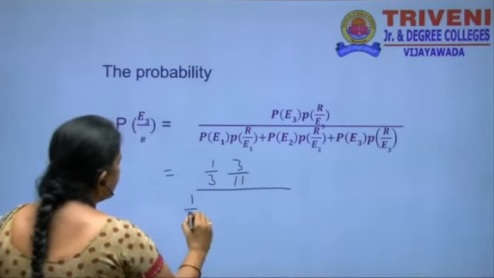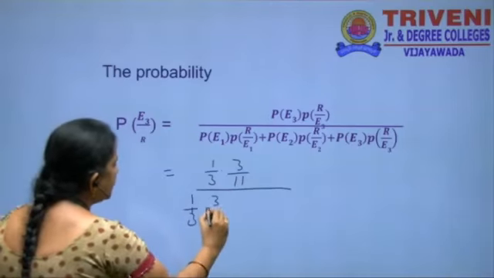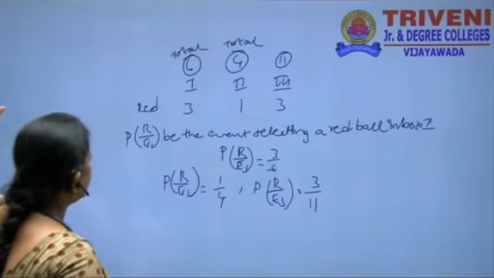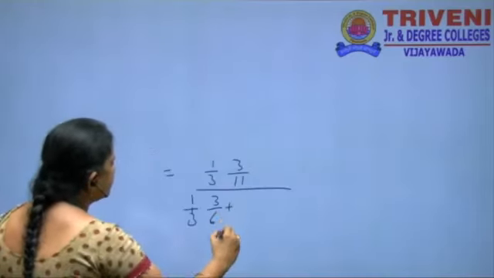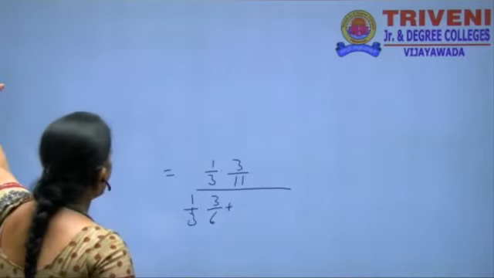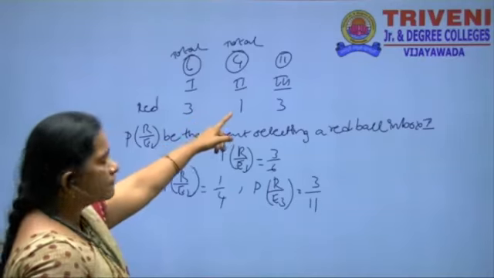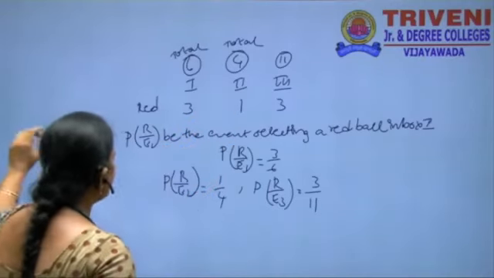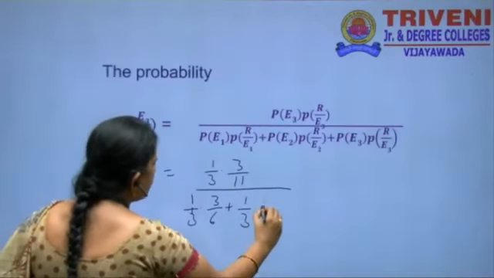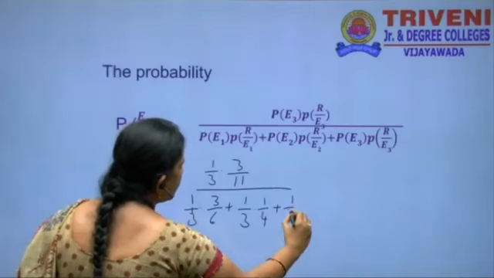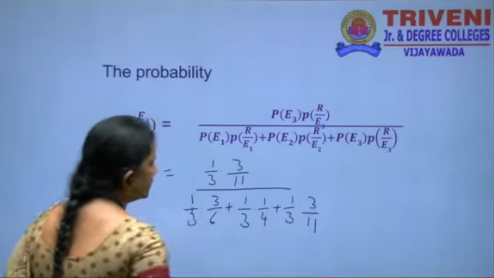Here E1 has 1 by 3, and R by E1 value is 3 by 6. Plus in the second box, total 1 red ball, that is 1 by 3 into 1 by 4. Plus P of E3 is 1 by 3 into 3 by 11.